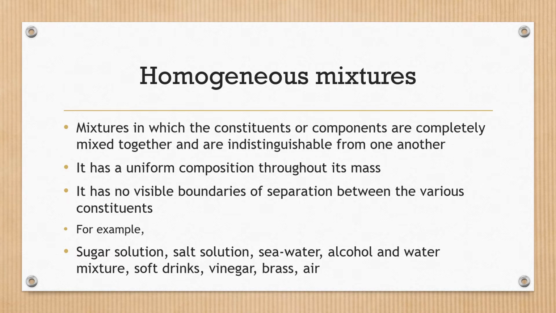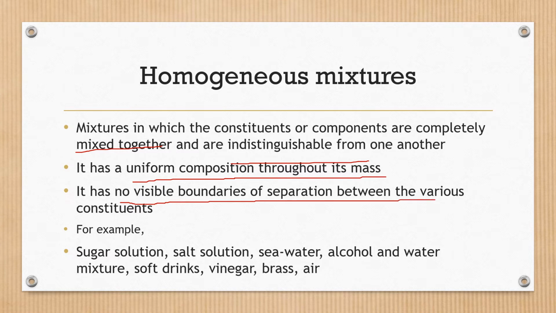What are homogeneous mixtures? Those mixtures in which the particles are called constituents or components, and the particles are completely mixed together and are indistinguishable from one another, are regarded as homogeneous mixtures. Also, these homogeneous mixtures have a uniform composition throughout their mass. They have no visible boundaries of separation between the various particles or components.